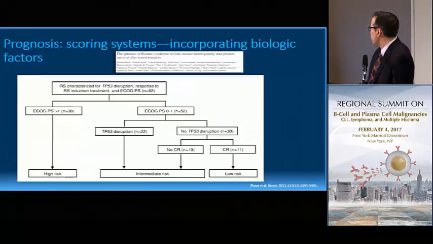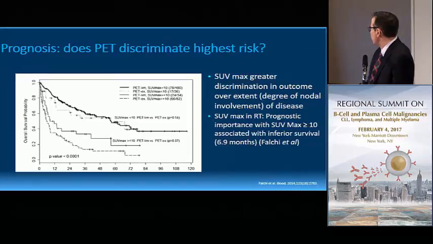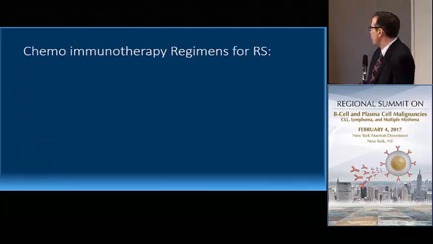Without going into the detail, there are now prognostic scoring systems that have been developed which actually incorporate the molecular features of Richter's, specifically interruption of P53. And PET imaging has also been used to discriminate highest risk. If you have an SUV max of greater than 10, that is associated with an inferior survival as opposed to patients who have an SUV max that's less than 10.